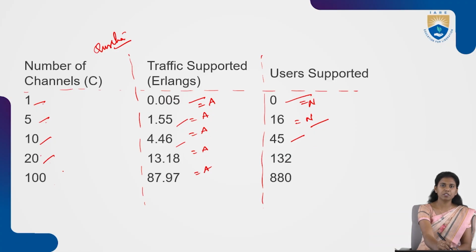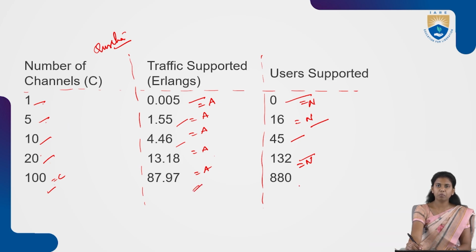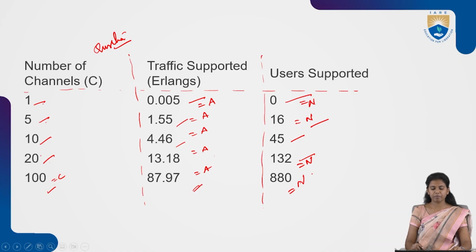For 20 channels, A is 13.18 Erlangs and the users supported is 132. Likewise, for C = 100, the total traffic supported is 87.97 Erlangs and the users supported is 880. So 880 users have been supported.